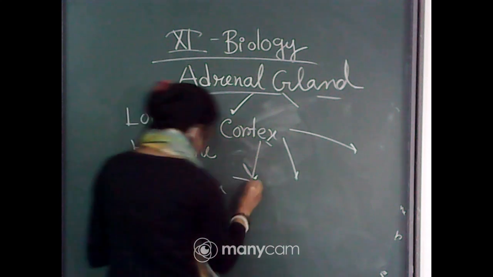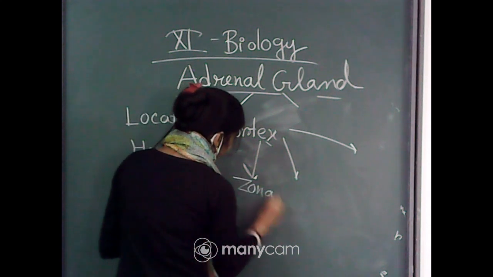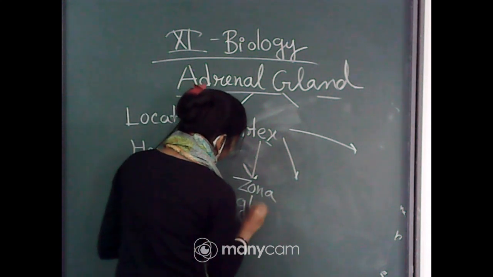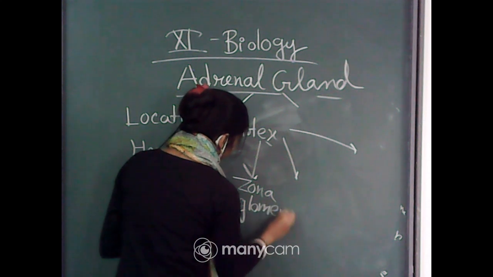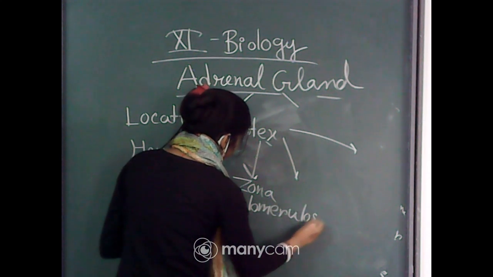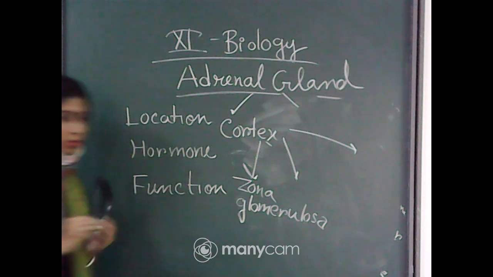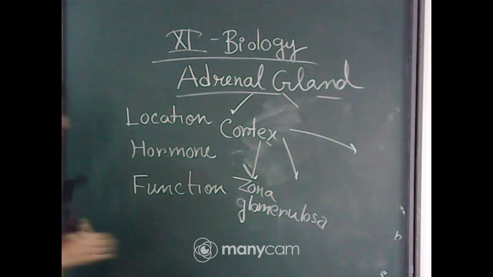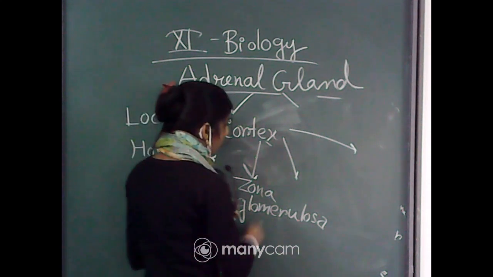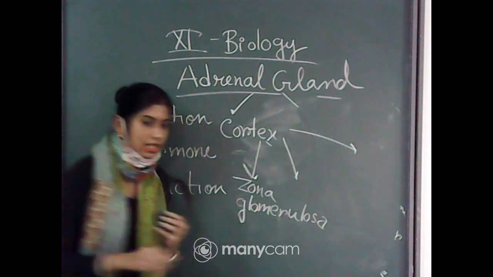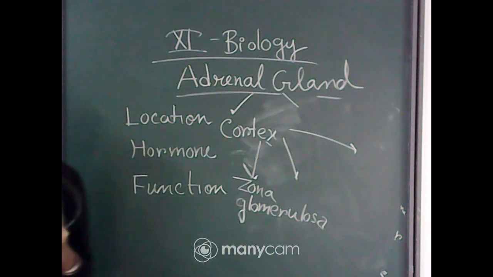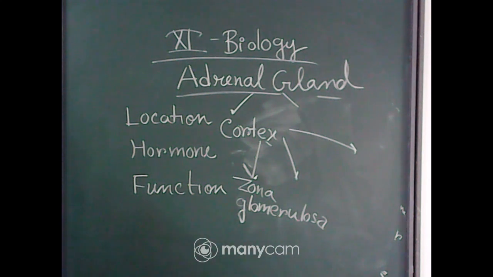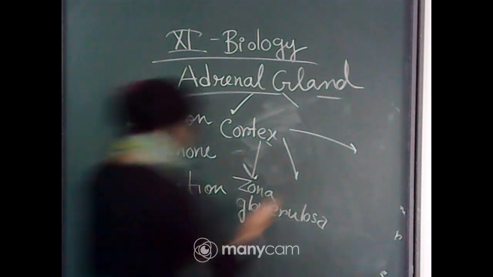Let me write it down. Zona glomerulosa. Why have I written it first? Because it is the outer layer. Okay, this is the outer layer, and it is called zona glomerulosa. In the middle we will find zona fasciculata.